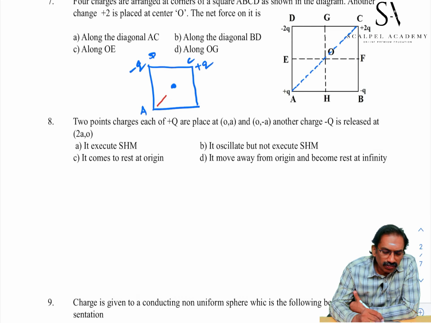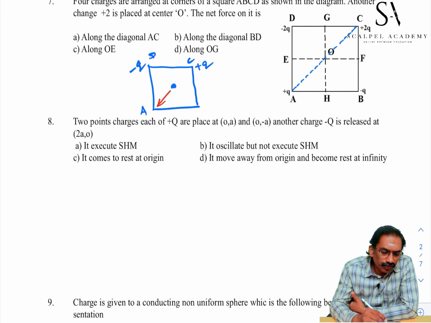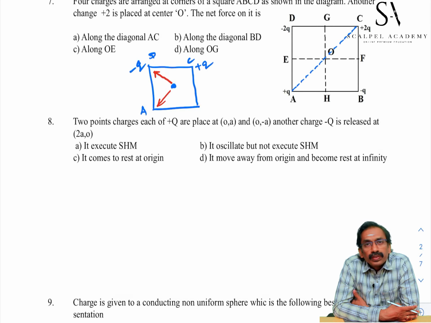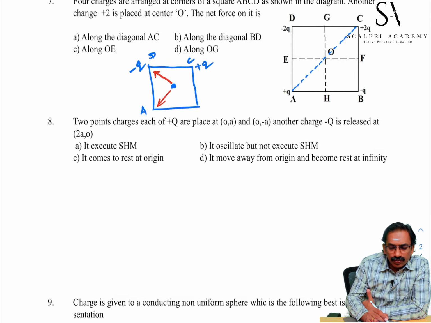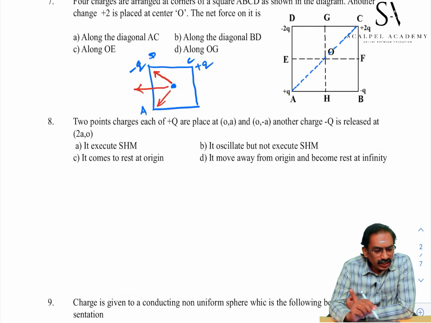This is the direction of force. There is an attractive force due to the charge at D, it will be along OD. These two forces are equal in magnitude, because the magnitudes of charges at C and D are equal. Therefore, the resultant will bisect the angle. This is the resultant, it is along the OE direction. So, our choice is C.